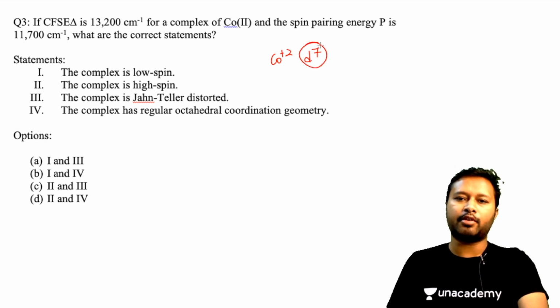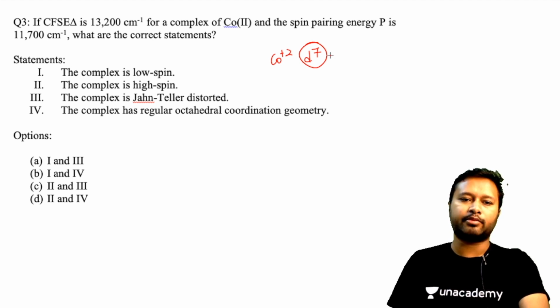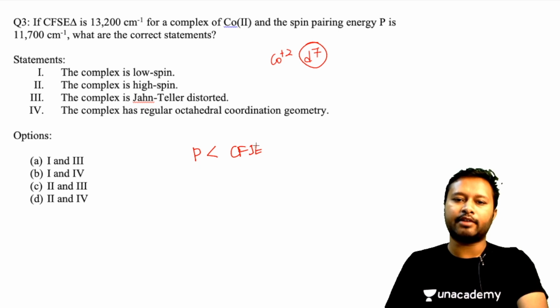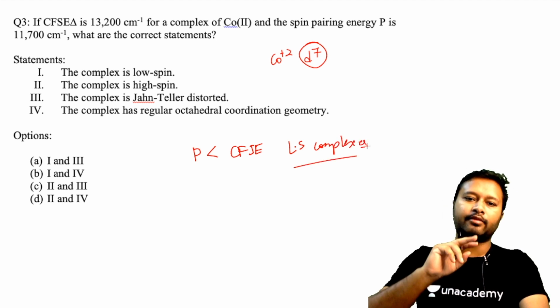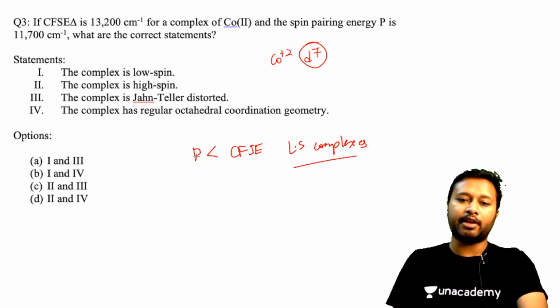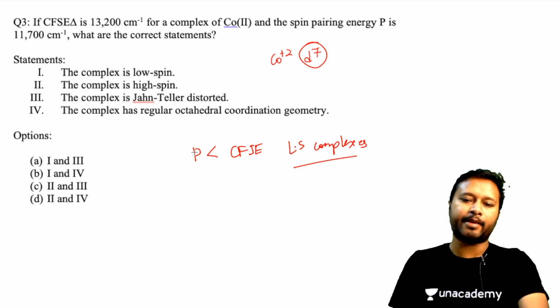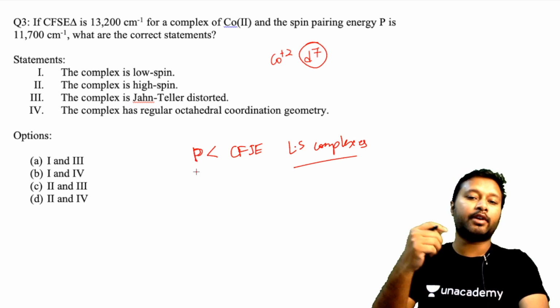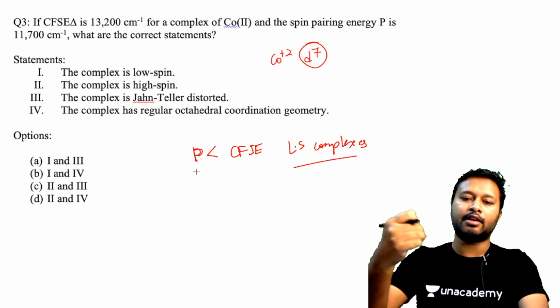Second thing to look at is the energy distribution. The pairing energy is 11,700, and that pairing energy is smaller than your CFSE, or your delta O. This is the condition for low spin complexes. There are two conditions for high spin and low spin complexes. If the pairing energy is smaller, then the complex will undergo pairing of electrons instead of going to the higher state. Here also the pairing energy is smaller than the CFSE, so instead of going to the higher state, it will undergo pairing.